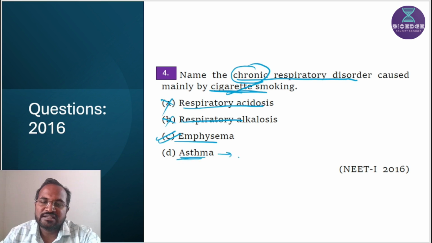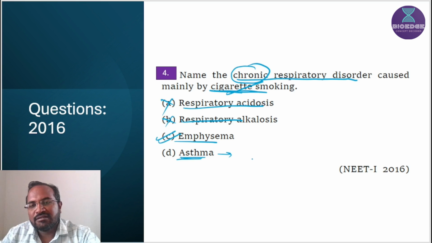Asthma is an allergic disease in which a wheezing sound is created, and asthma mainly involves the contraction of the bronchi and bronchioles. So bronchoconstriction takes place here. Inflammation of bronchi also takes place. So this is not the correct option.